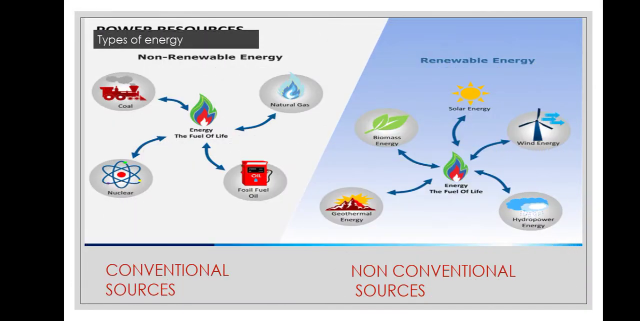Many minerals can be used to generate power. So there is a connection between mineral and power resources. Types of power resources are: non-renewable resources, also known as conventional sources. Example: firewood, coal, petroleum, natural gas, etc. Renewable energy resources are known as non-conventional sources. Example: solar energy, wind energy, geothermal energy.